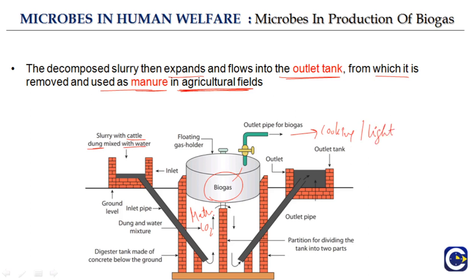And the rest, the decomposed slurry, is then expanded and it flows into this outlet tank here, and there it is used as manure. So even the leftover material from the cow dung is used as manure for agricultural fields. So this is how the biogas is formed and the leftover is then used as manure. So this is the entire structure of a biogas plant and how biogas is produced just from the starting material, that is slurry, which is basically cattle dung mixed with water.